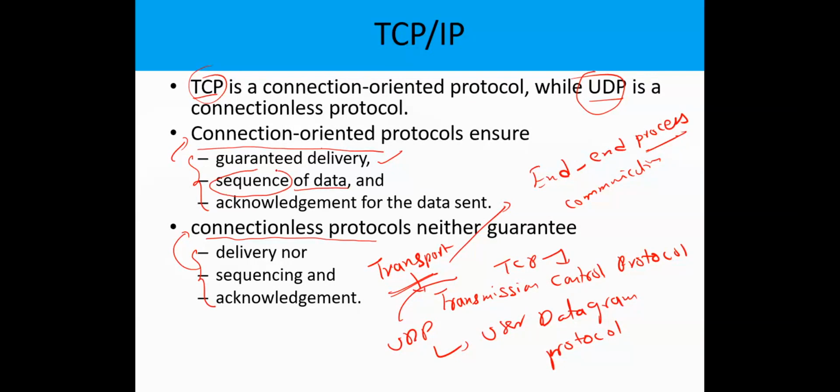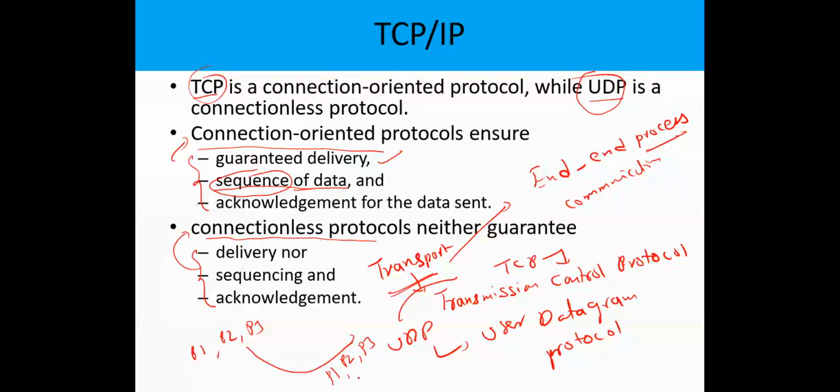Suppose packet 1, packet 2, packet 3 are transported to the receiver system. The receiver system also receives the information in the order of packet 1, packet 2 and packet 3. This is the simple meaning of a sequence of data.